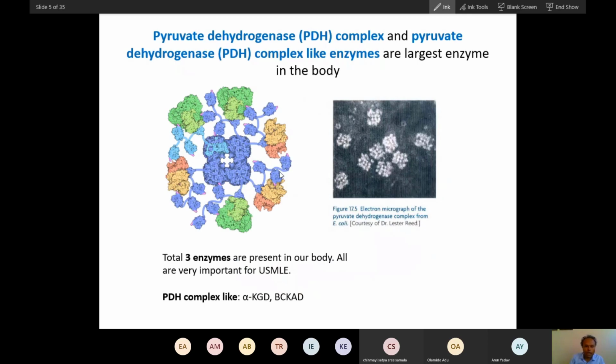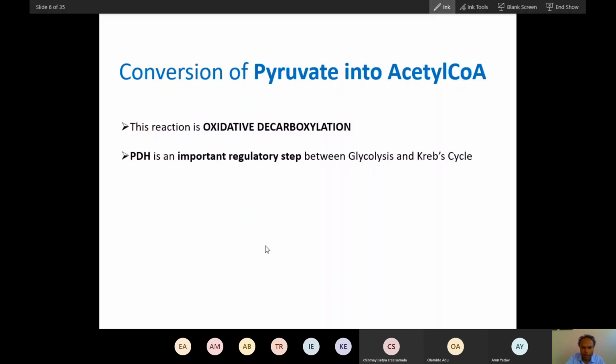Now, I already told you, this is a pyruvate dehydrogenase. You already know this. This is also pyruvate dehydrogenase.